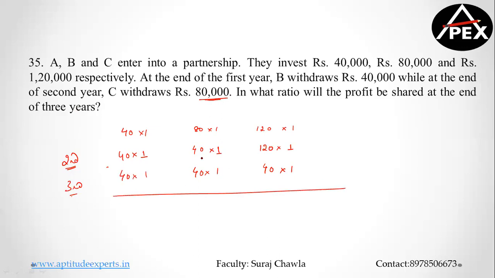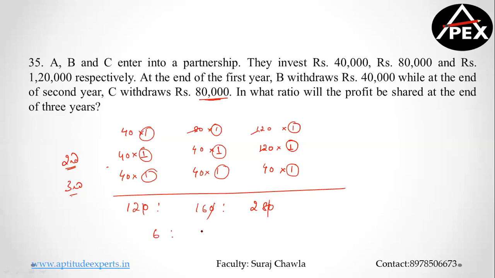Now please understand, if you're taking years, everything has to be years. If you're taking months, everything has to be months. I'm only looking at the unit of time period should be same. Okay. So 40 into 3 will give you 120. This is 80 plus 80 will give you 160. And 240 plus 40 will give you how much? 280. The zeros get cancelled. 6, 8 and 14, or 4 3s, 4 4s, 4 7s. 3 is to 4 is to 7.